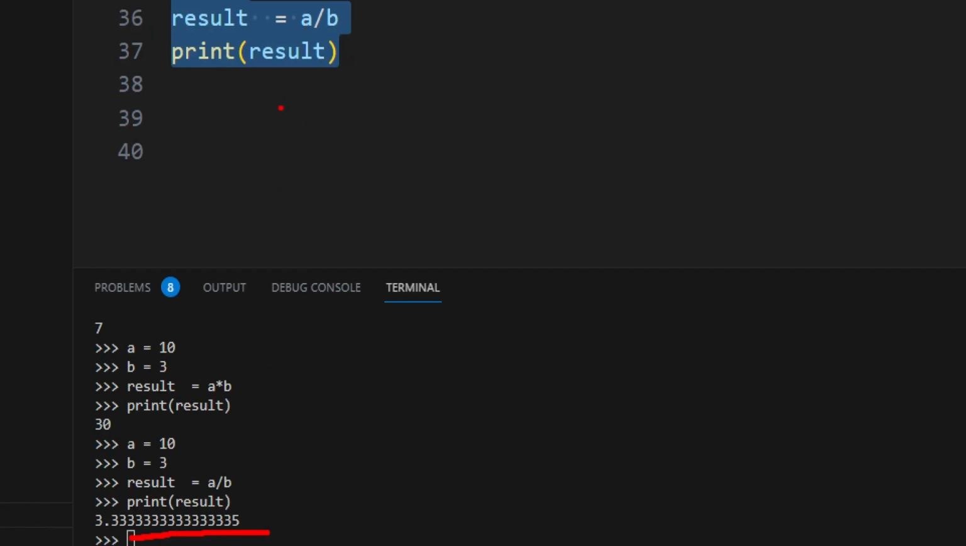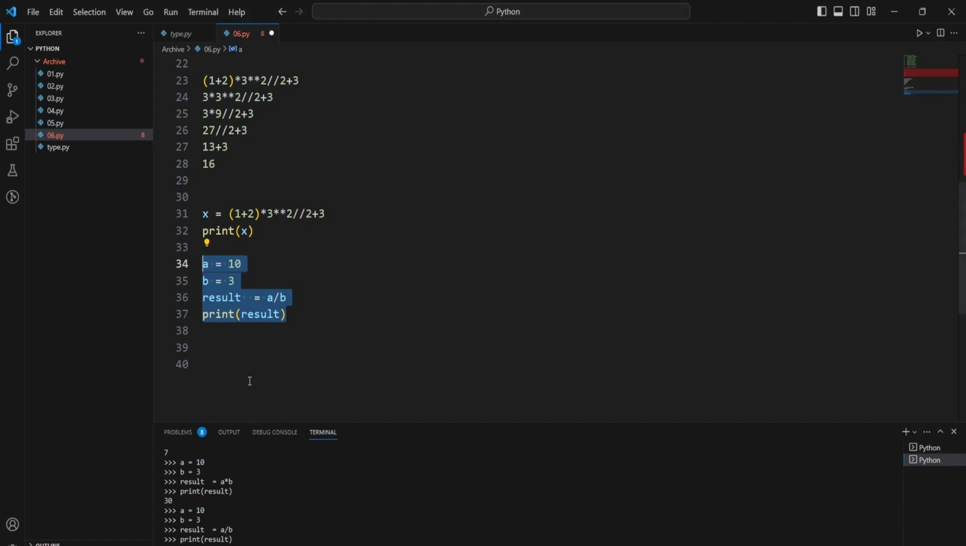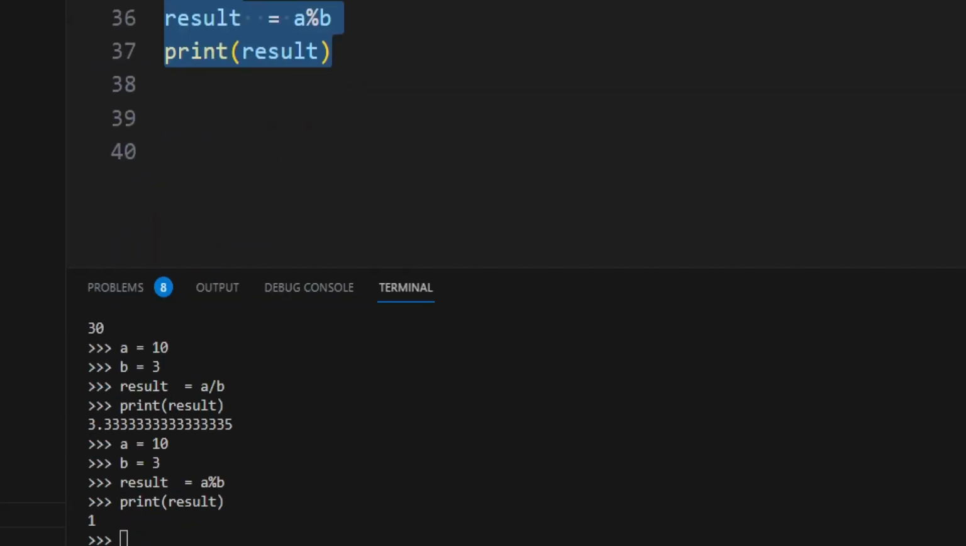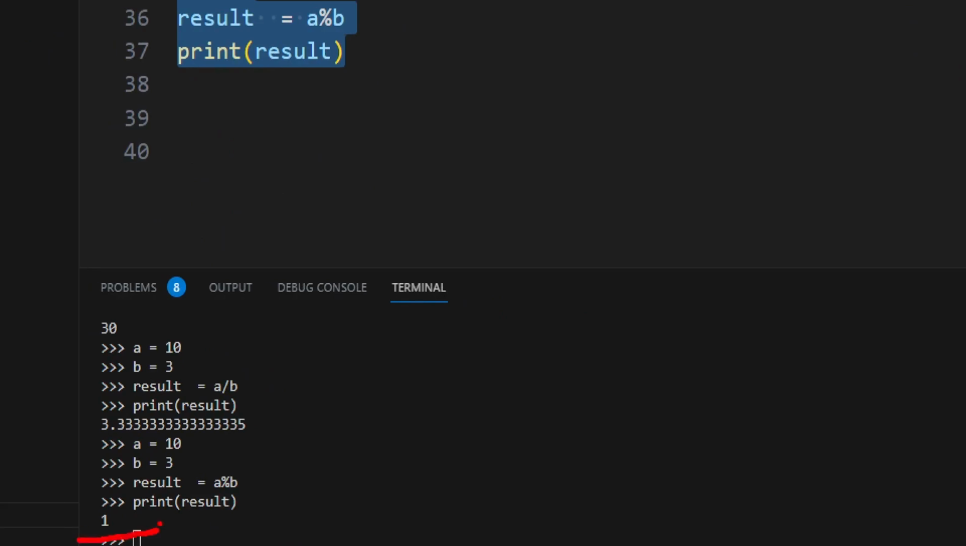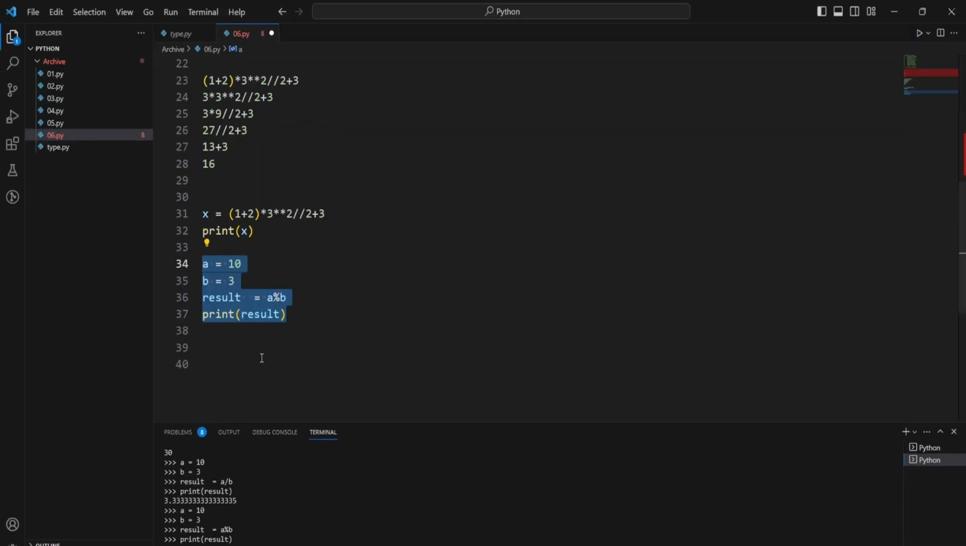Now let me show you for mod. Okay, so it returned the value as 1. We can see here, right? So what happened here, the remainder: 10 divided by 3, we will get the output as 3 point something. So the remainder will be 1, because 3 3s are 9 and 1 is remaining, so that is the remainder we got in the output.